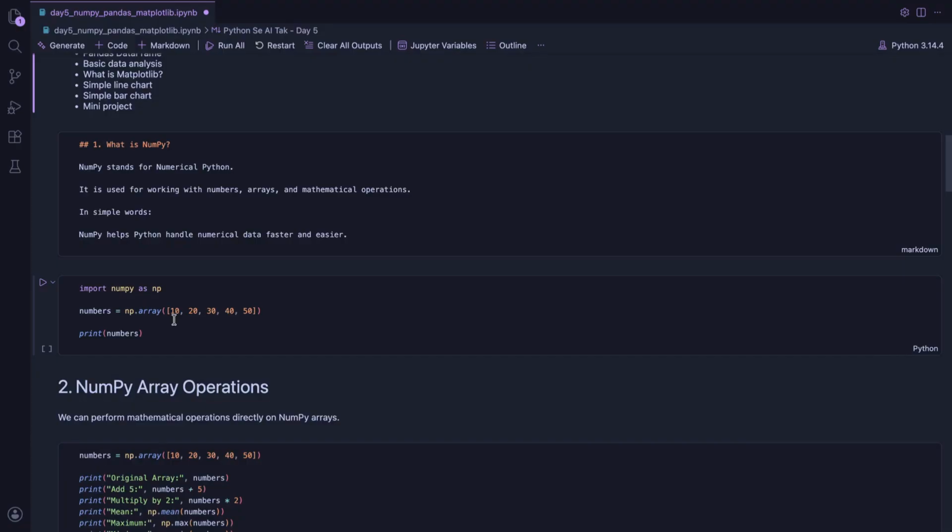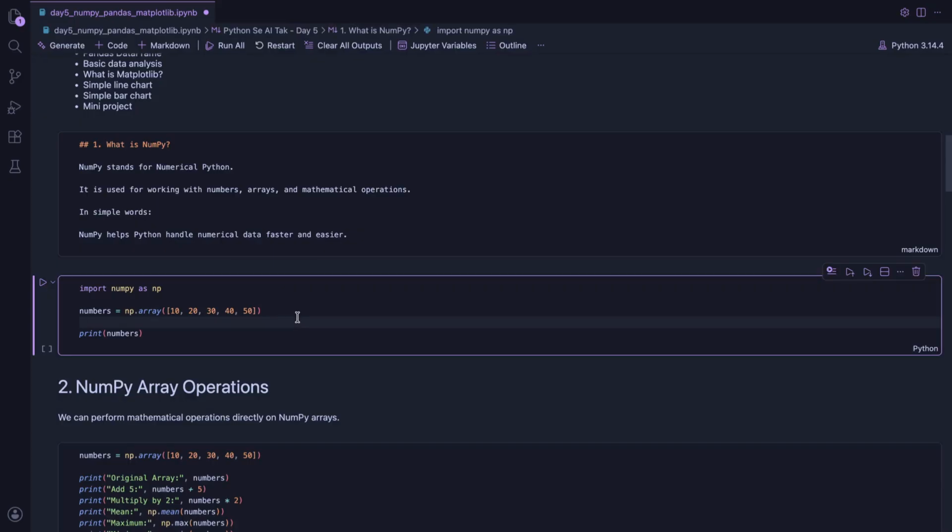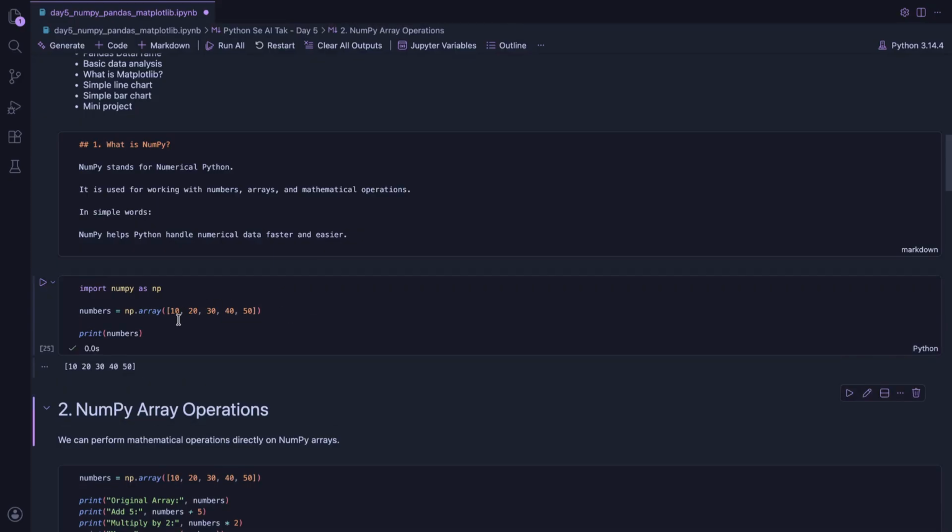Here I imported NumPy as np. This is a common short name used by almost everyone. Then I created a NumPy array. This array contains numbers 10, 20, 30, 40 and 50. When I print it, we can see all numbers together. So this is our first NumPy array.